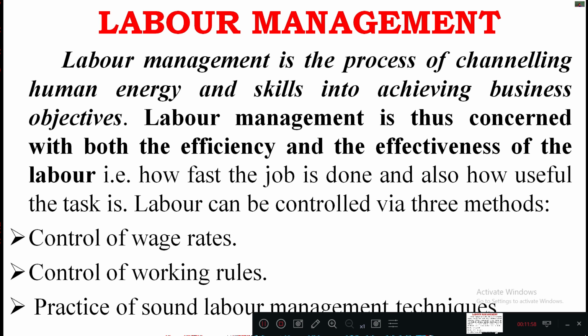Okay, so for this we need to divide the labors in various aspects, and then we need to monitor that according to the work which is there in the construction industry. And labor management is thus concerned with both efficiency and effectiveness of the labor, so that the labor should be sound enough to carry out all the given work within a specified time, as well as the available resources, that is how fast the job is done, and also how useful the task is.